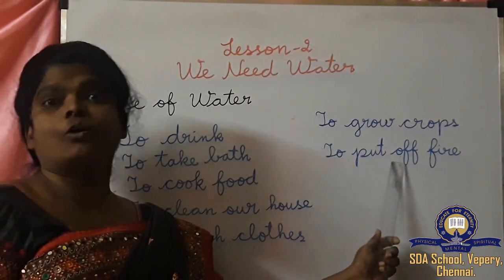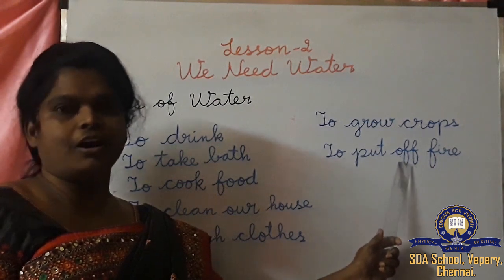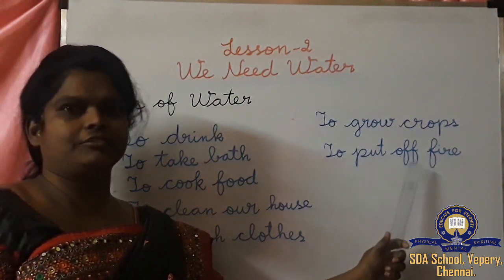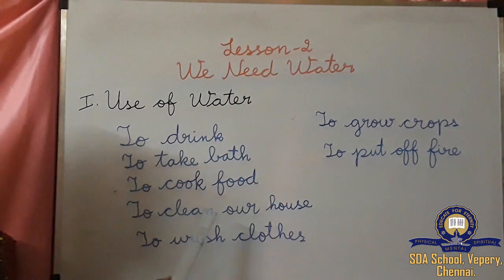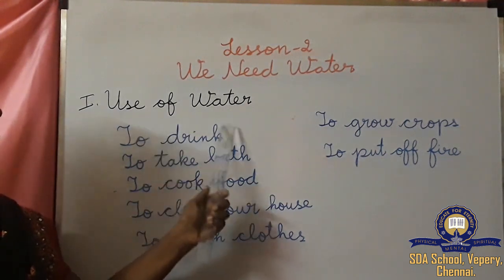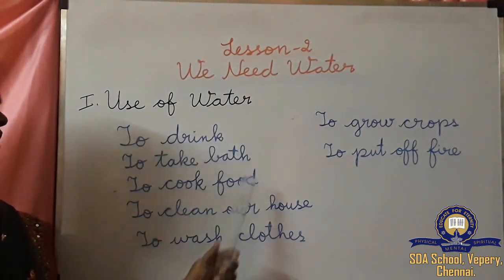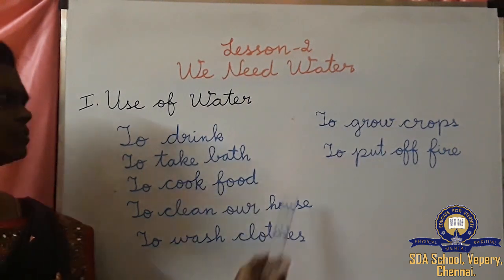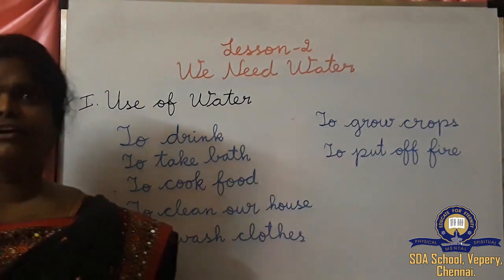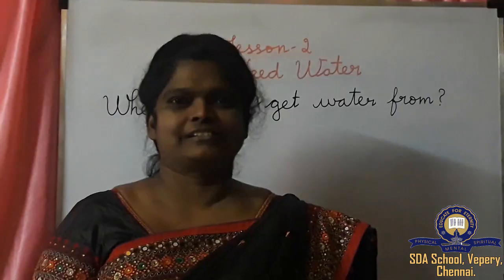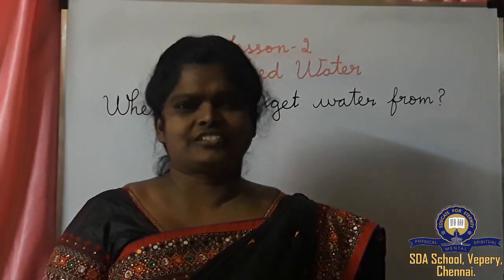P-U-T, put. O-F-F, off. Fire. F-I-R-E, fire. These are the things we learned about uses of water: to drink, to take bath, to cook food, to clean our house, to wash clothes, to grow crops, to put off the fire.